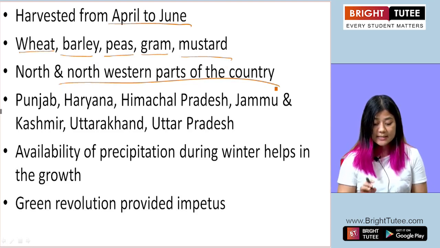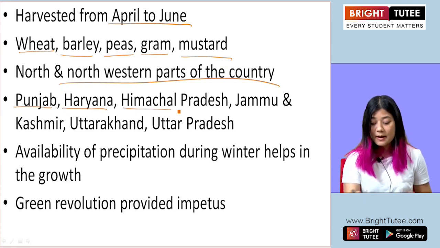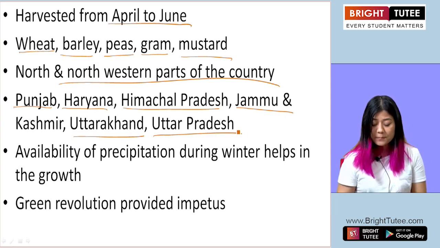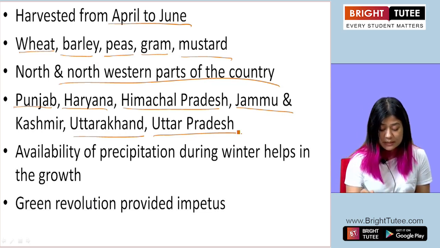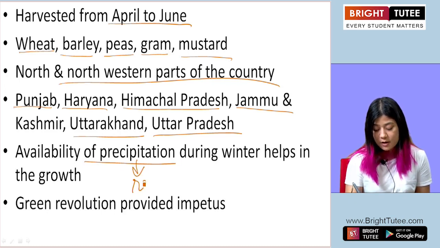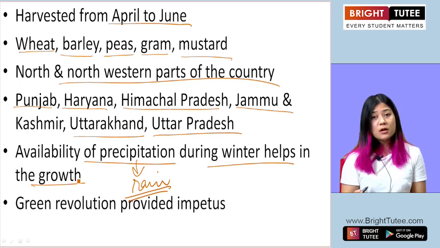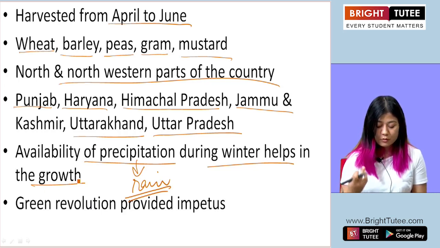So some of the states that fall in these areas are Punjab, Haryana, Himachal Pradesh, Jammu and Kashmir, Uttarakhand, Uttar Pradesh. Okay. Now in this kind of sowing, in the rabi crops in this season, the availability of precipitation or rain or monsoon during the winter helps in the growth of the crops. So we know that the crops are sown in winter, and the rain that these areas receive during the winter helps in the proper growth of the crops.